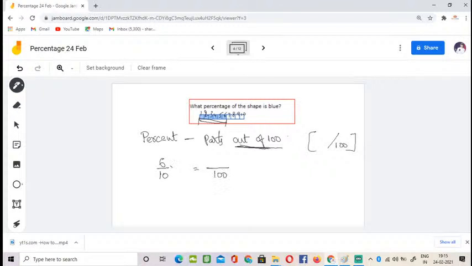So to get 100, I need to multiply both the denominator and numerator by 10. 10 times 10 is 100, and 6 times 10 is 60. That means 60 percent.